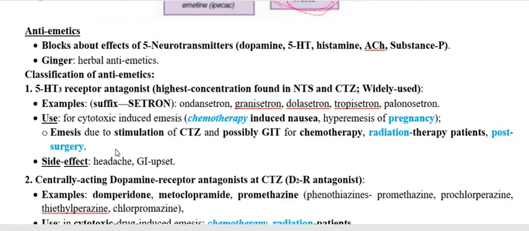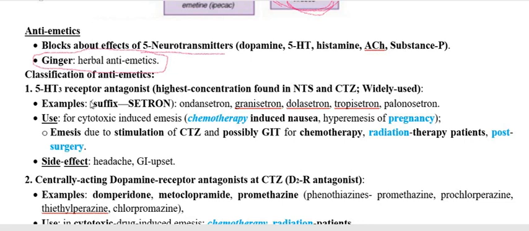Now we have to go through the classification of antiemetic drugs, about which we already discussed the five neurotransmitters participating in vomiting. And ginger is a very well-known herbal antiemetic agent. So this is very important. Now we have to go through the classification of antiemetics.